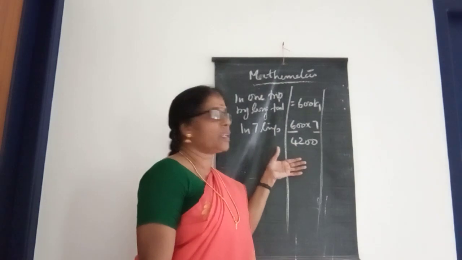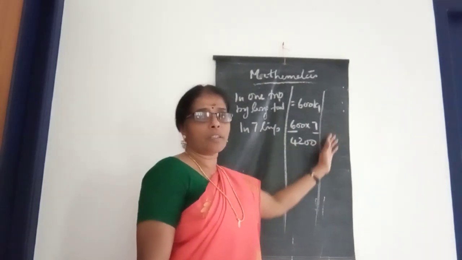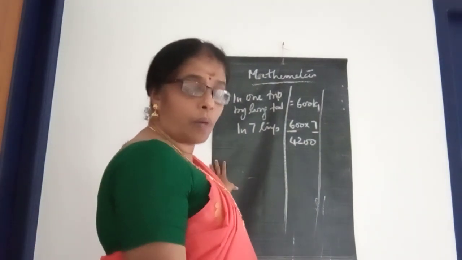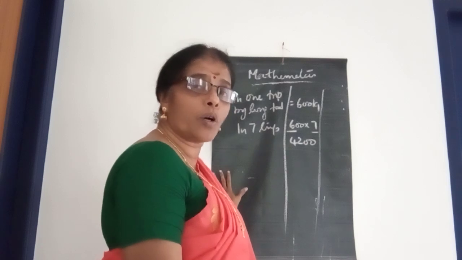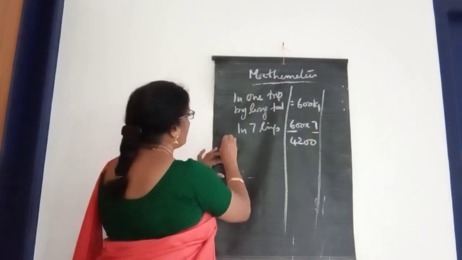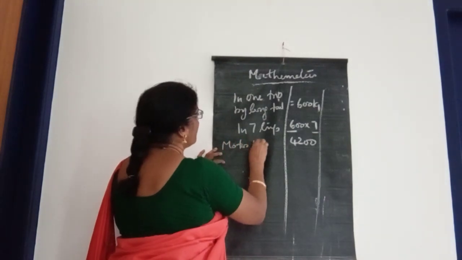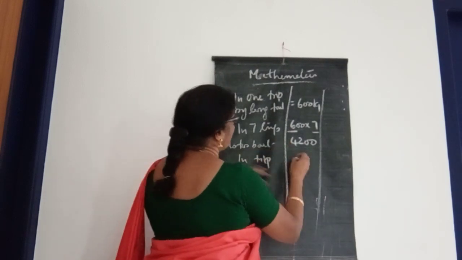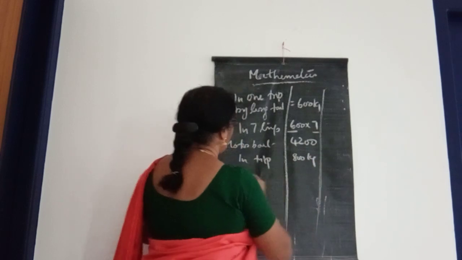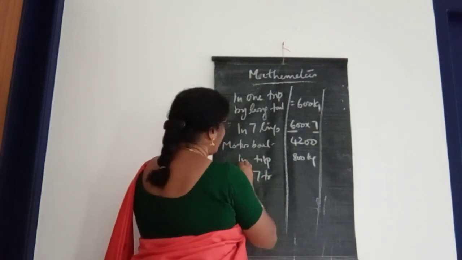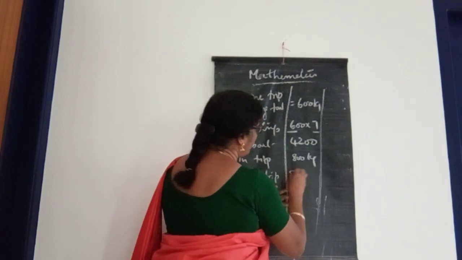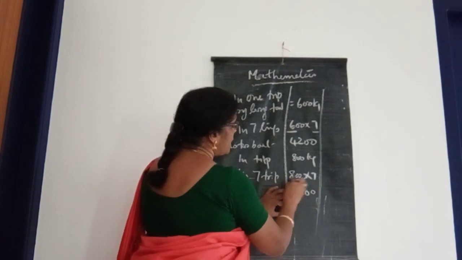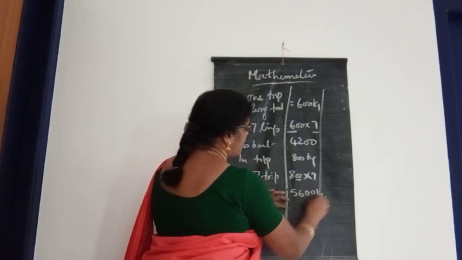Otherwise, if you don't know, you can do it here. You can make use of this working column. Then third question: how much fish is brought by the motor boat in 7 trips? You can write it here, motor boat. In one trip it is 800 kilogram. In 7 trips it is 800 into 7. You can put these two zeros first. 8 sevens are 56. 5600 kilogram.